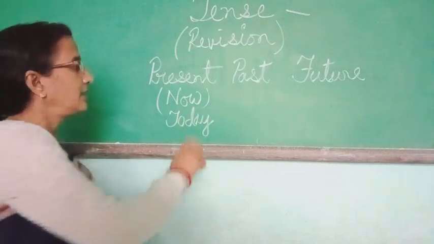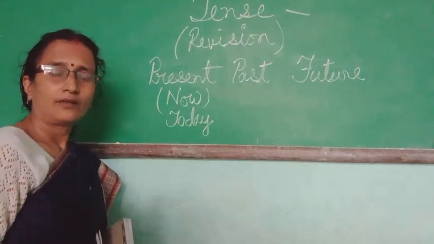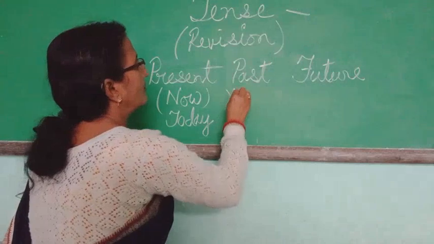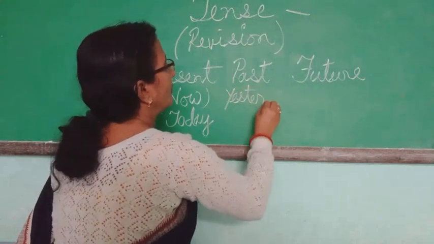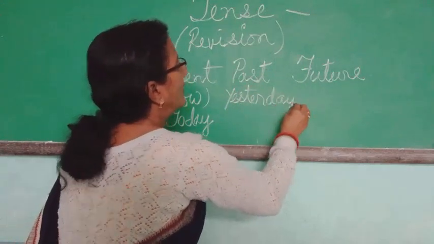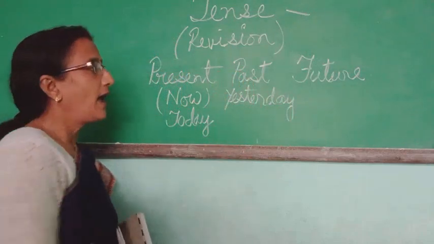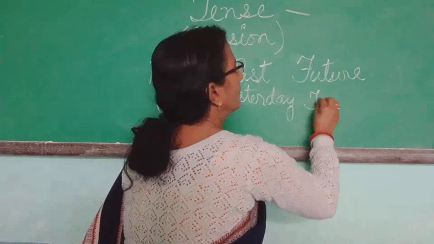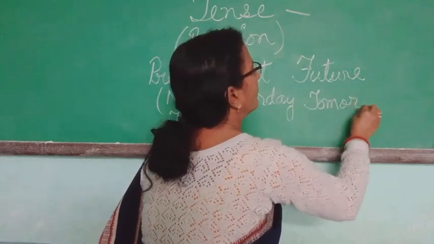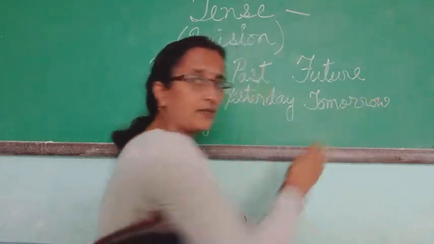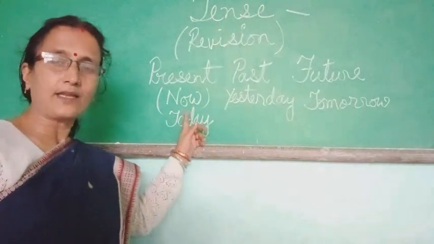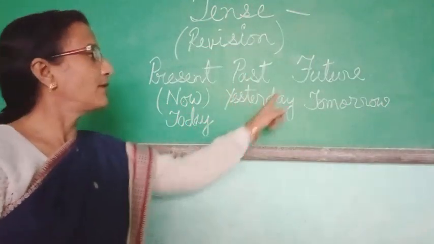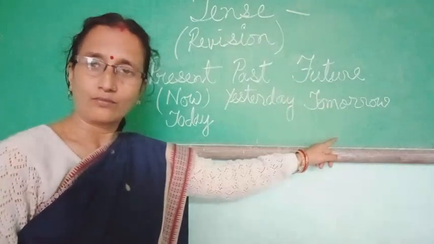Then you have the past tense. That is yesterday. Yesterday, that is past. And future will be tomorrow. Always remember this: present is today, past is yesterday and future is tomorrow.